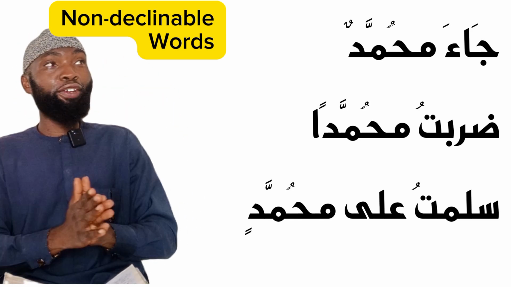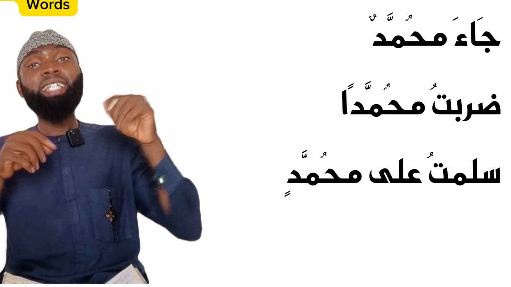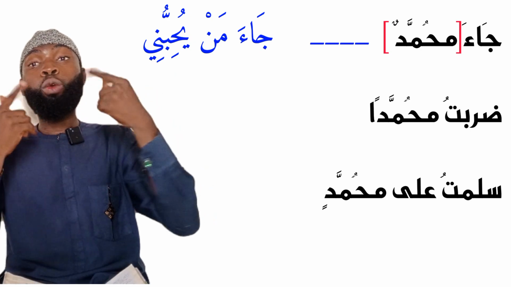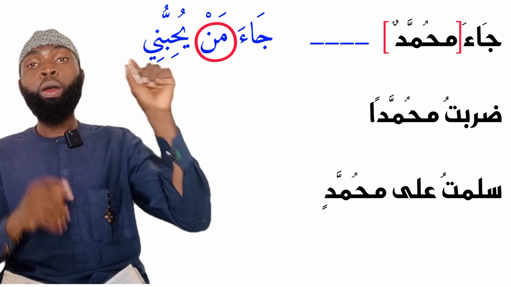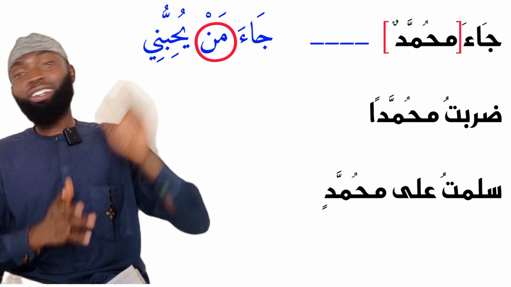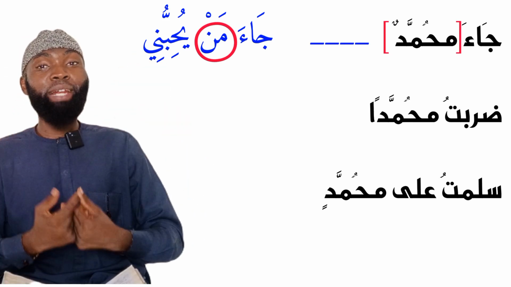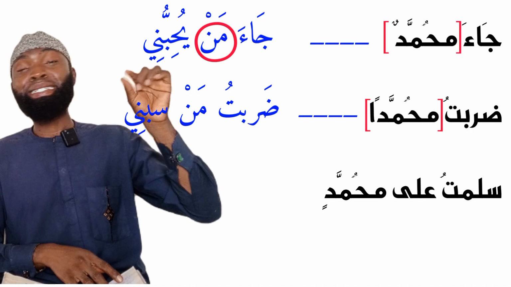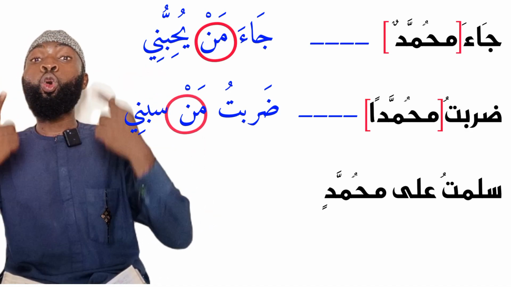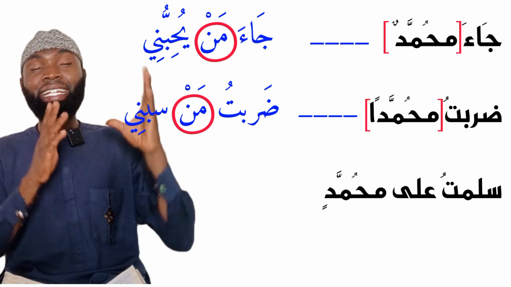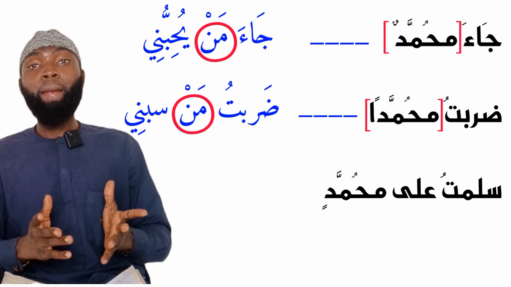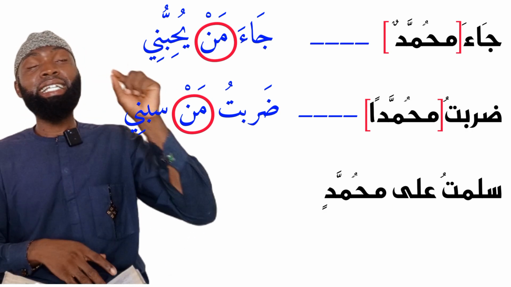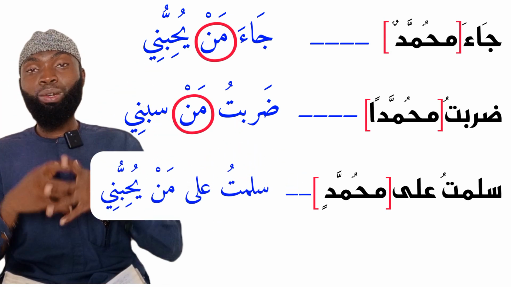For us to make this easy for you, let's quickly replace Muhammad with a different word in each of these sentences. The first sentence we have is Ja'a Muhammadu, Muhammad came. Now let's replace Muhammad with man and say Ja'a man yuhibbuni, the one who loves me came. So man there has replaced Muhammad. The second sentence, we have Darabtu Muhammadan. Let's also replace Muhammad with man and say Darabtu man sabbani, I beat the one who insulted or abused me. And the last sentence, we have Sallamtu ala Muhammadin. Let's replace Muhammad and therefore say Sallamtu ala man yuhibbuni, I greeted the one who loves me.